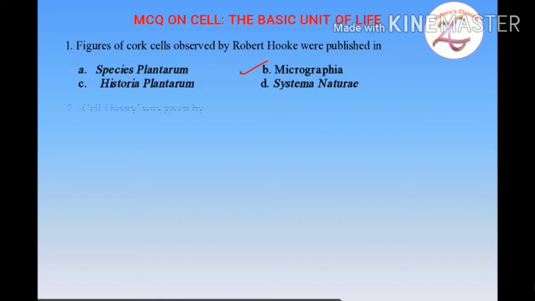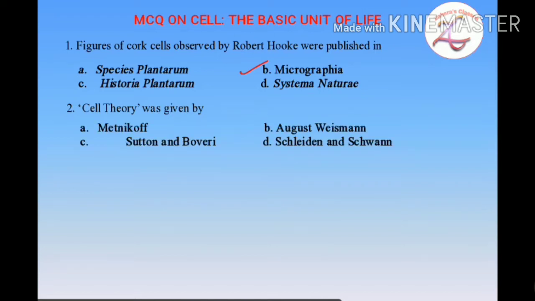Coming on to the next question: cell theory was given by, this is the simplest of all, as you all know. The options: A. Metchnikoff, B. August Weismann, C. Sutton and Boveri, and D. Schleiden and Schwann. So here, students, the correct option is Schleiden and Schwann. These two scientists propounded the cell theory, and they gave two postulates: the cell is the structural unit of life, and all organisms are composed of one or more cells. So the correct option here is Schleiden and Schwann.